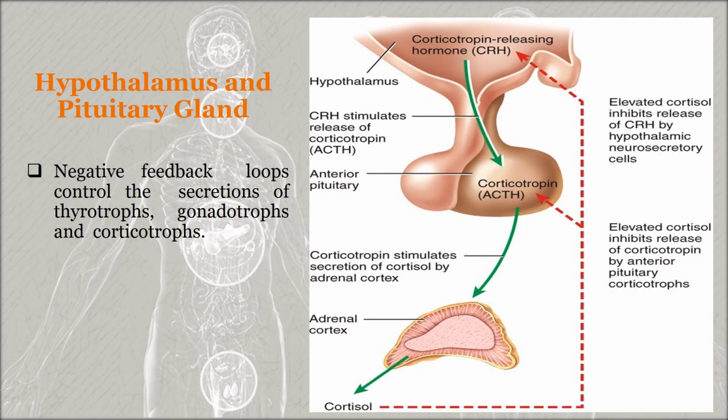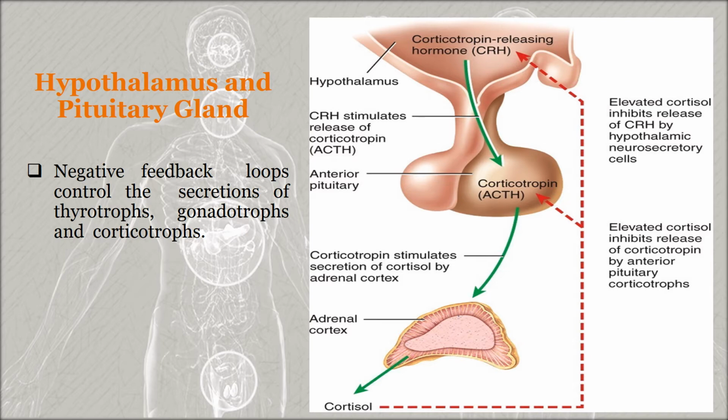Next we will discuss the control of secretion by the anterior pituitary. The secretion of anterior pituitary hormones is regulated mainly in 2 ways. The first is that neurosecretory cells in the hypothalamus secrete 5 releasing hormones, which stimulate the secretion of anterior pituitary hormones, and 2 inhibiting hormones, which suppress their secretion. The second method is negative feedback. In such negative feedback loops, the secretory activity of the thyrotropes, gonadotropes and corticotropes decreases when the blood level of their target gland hormone rises.